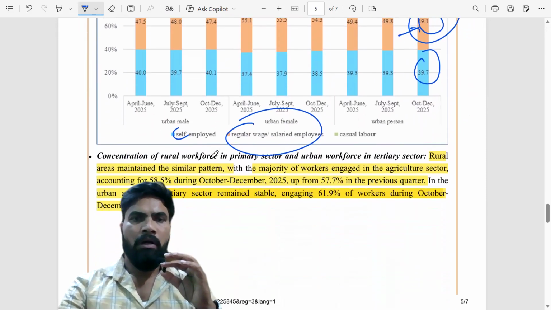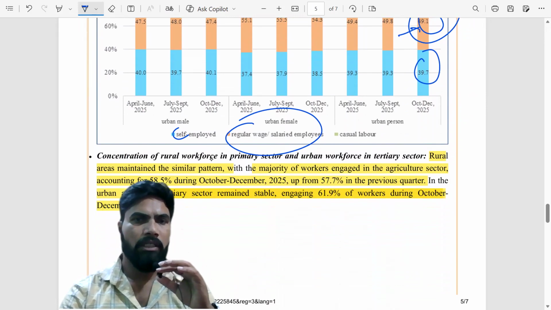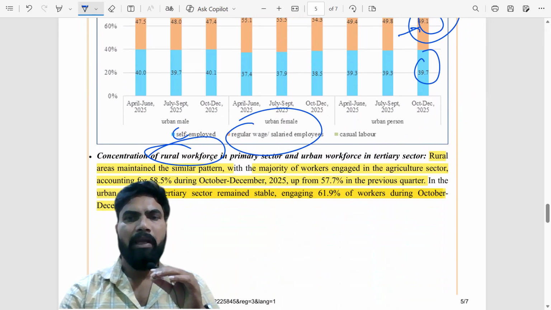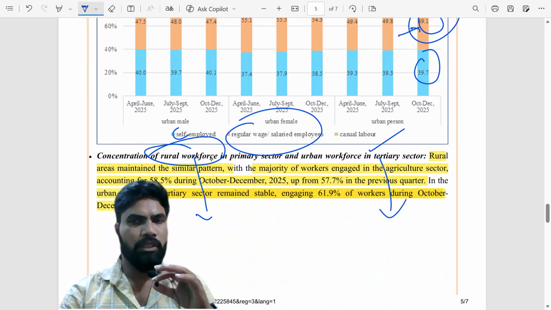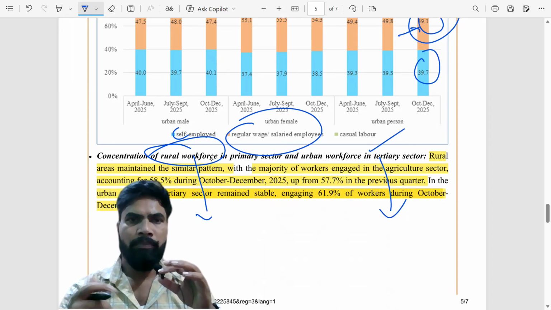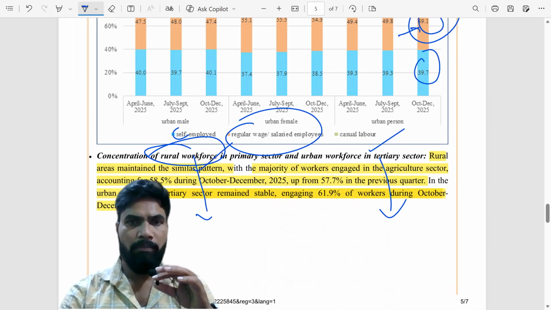Another important statistic is the concentration of the rural workforce in the primary sector and the urban workforce in the tertiary sector. The majority of the workforce in rural areas is engaged in the primary sector, meaning agriculture and allied activities, whereas in urban areas it is in the tertiary sector, meaning the service sector. The rural areas maintained a similar pattern, that is, the majority of workers are engaged in the agriculture sector, accounting for